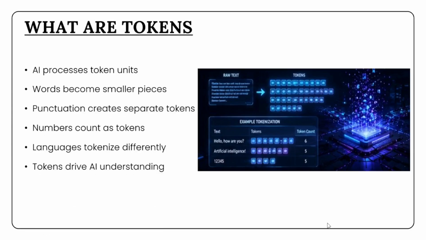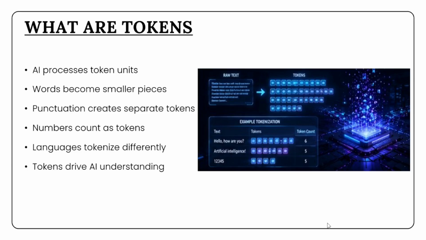Most people think AI reads language exactly like humans do, but internally, AI models process everything using tokens. A token is a small chunk of text that may represent a full word, part of a word, punctuation, or numbers. Before AI can understand your message, the text is converted into these token units. For example, long words may become multiple tokens while shorter words may remain single tokens. This conversion process allows the AI to process language mathematically through neural networks.